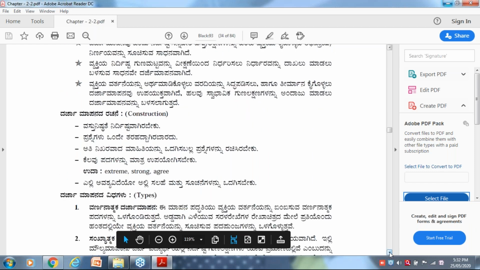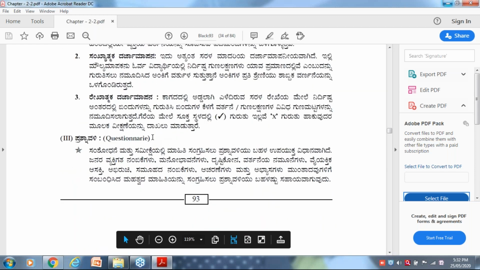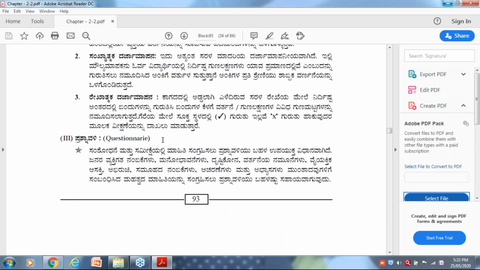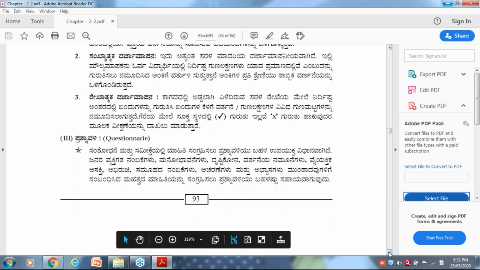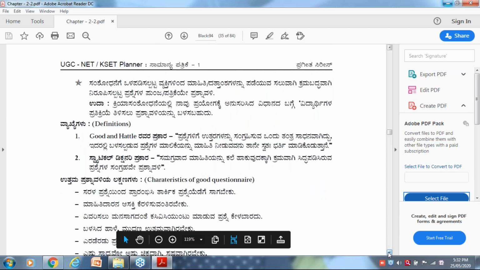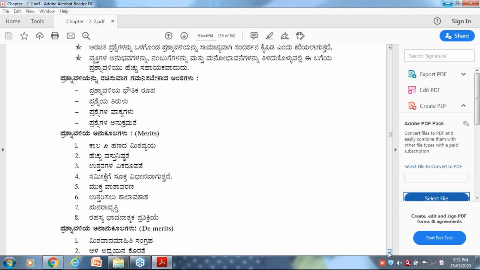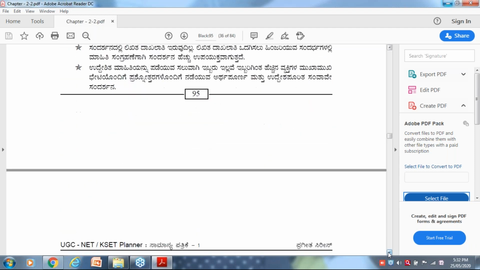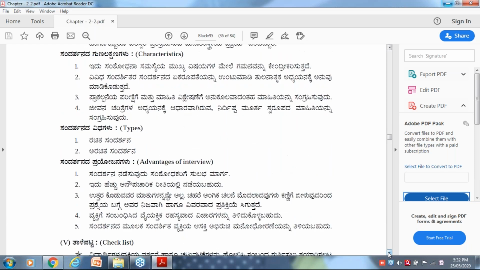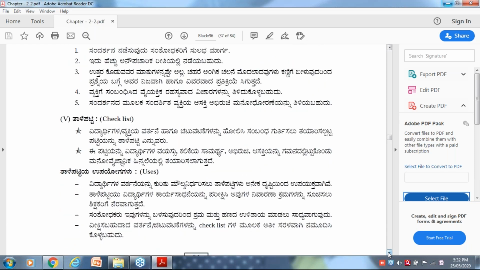Most popularly used tool is the questionnaire, but so many people are misspelling it. Questionnaire. They're spelling it like that. Okay, questionnaire it is. You're using a questionnaire. And what are the techniques? Interview is a technique. If you are supposed to conduct an interview, that interview is called what? It's a technique. Observation is a technique.